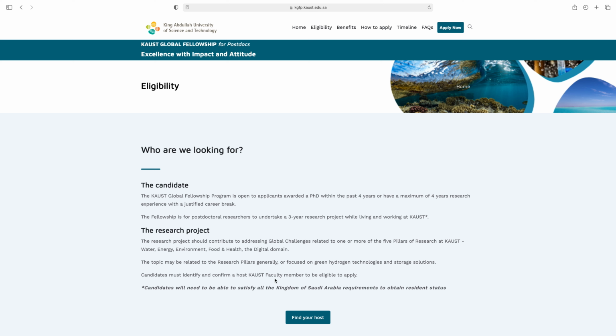Candidates must identify and confirm a host KAUST faculty member to be eligible to apply. So guys, you must have the offer letter from a faculty member of King Abdullah University, from the professor of your related field, and then you can apply. You are eligible for this scholarship. The candidate will also need to be able to satisfy all the Kingdom of Saudi Arabia requirements to obtain resident status.